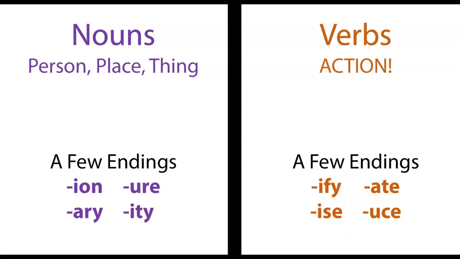Now, the place where it gets a little bit weird is when we have something like, okay, well, we have dedicate, but then we also have dedication. Now, dedication is a noun, right? Dedicate, dedication, they look really similar, but there is a huge difference there. This is a verb, this is an action, this is a thing or an idea, right?